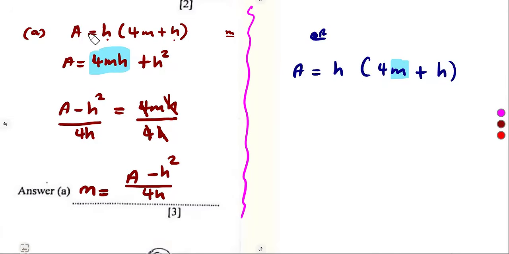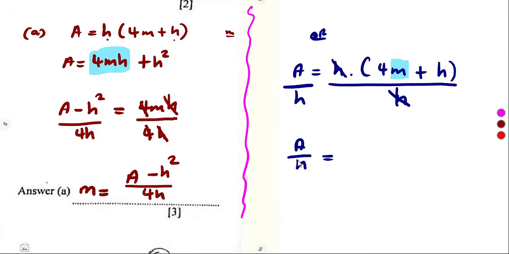But if we are not having that term here outside of the bracket as M, you can easily divide by that term. So divide by H, since it's a product here, we have got a product, so you can divide by H both sides. So this was going to cancel, meaning to say A over H is equal to what?